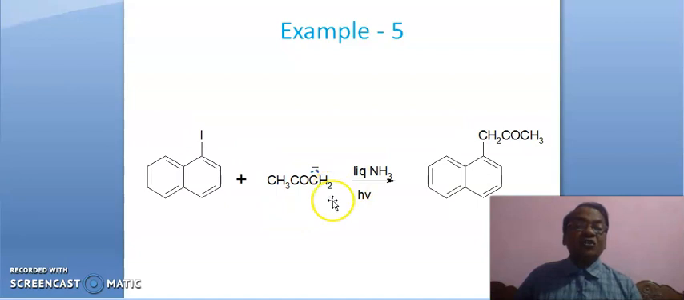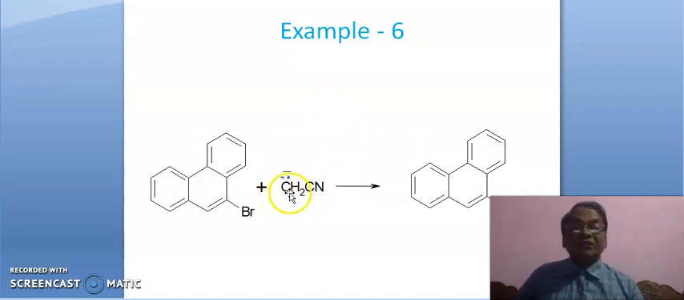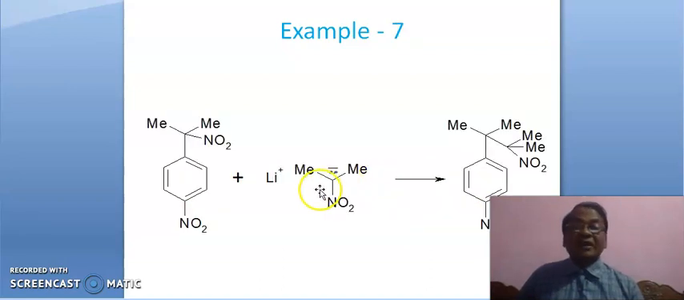Example 5. Suppose you have acetone, and anyhow you have prepared this nucleophile. This nucleophile will attack at this carbon, leading to this. Example 6. This nucleophile will attack at this carbon, leading to this product. Example 7. Suppose it is a reagent. Suppose you have 2-nitropropane and it is treated with lithium in presence of dry ether. You can easily prepare this anion, this nucleophile. This anion will act as nucleophile, and then it will attack at this carbon.